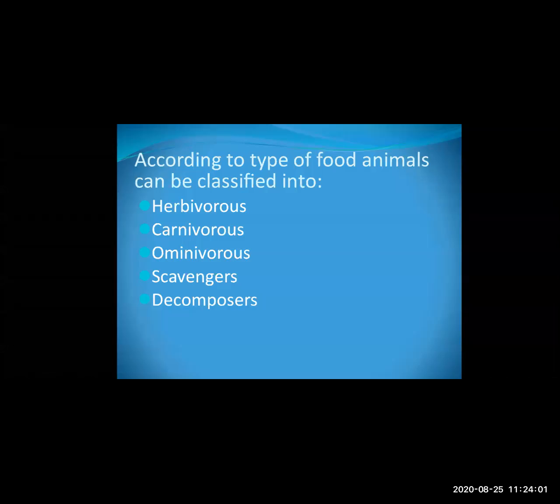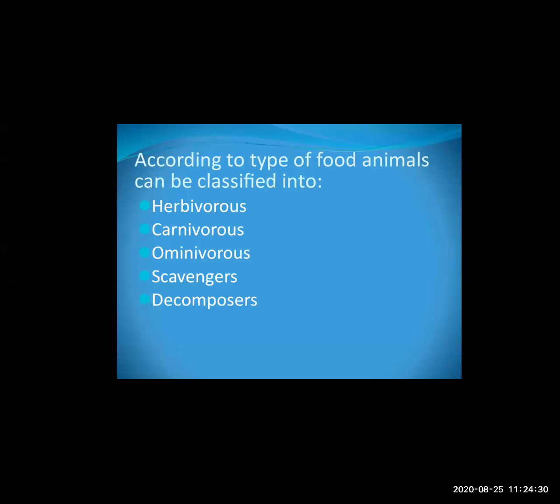Now here we have studied the different types of animals according to their type of nutrition. Herbivorous means depending upon plants. Carnivorous means depending upon animals. Omnivorous means depending upon both plants and animals. Scavenger means depending upon dead organisms, for example crow or vulture.